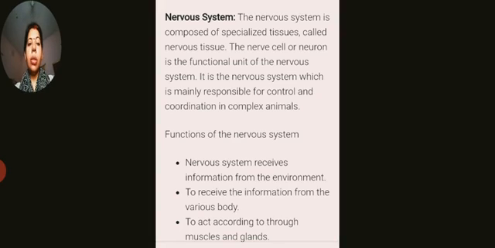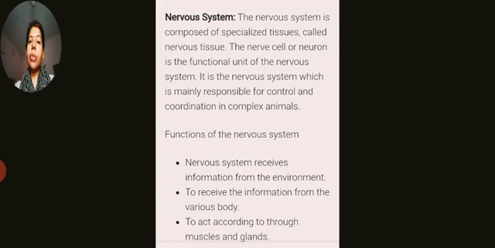Number one, this nervous system receives information from the environment and from the various body parts, and when it receives this information, it acts accordingly through muscles and glands. So this is the function of the nervous system.